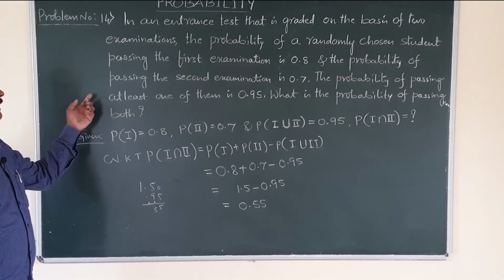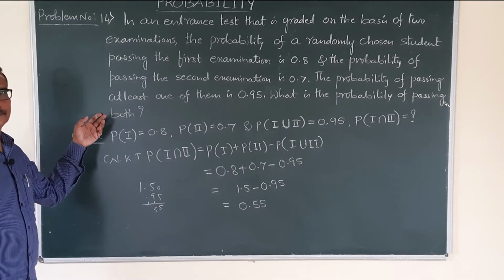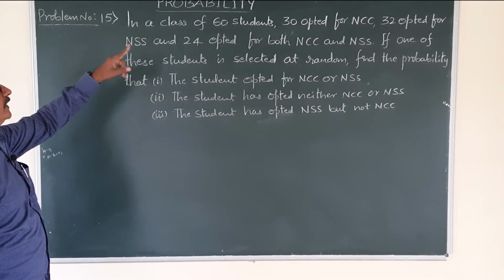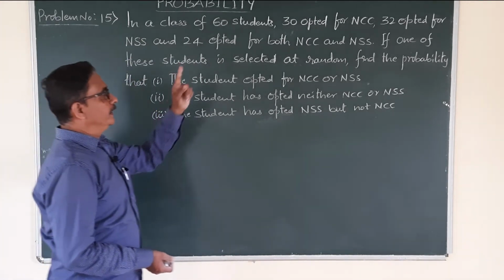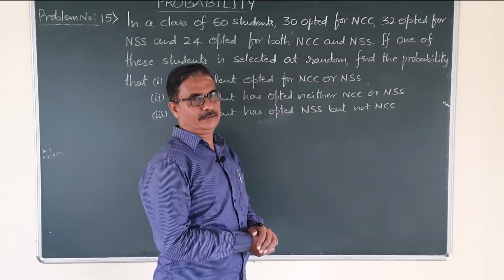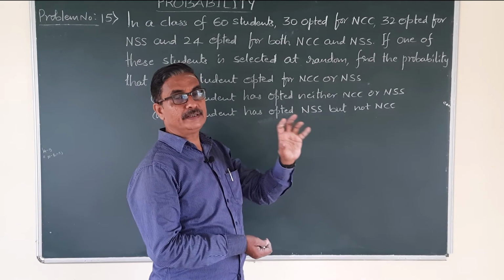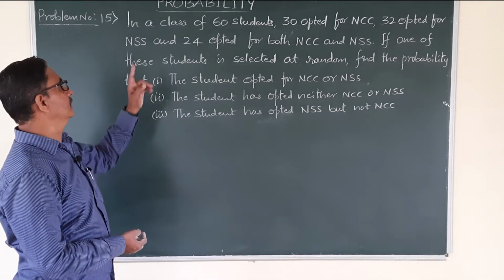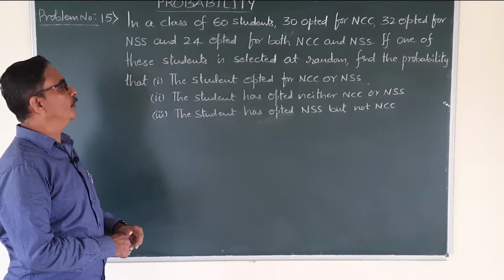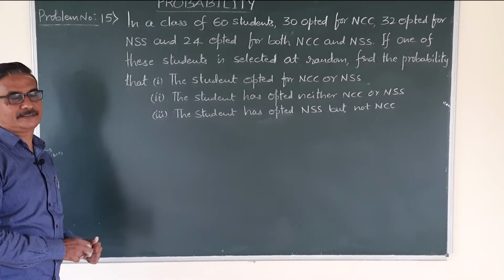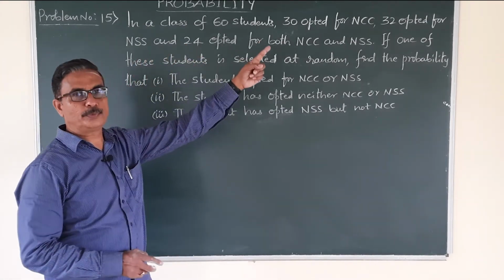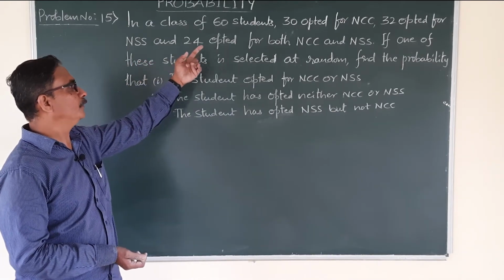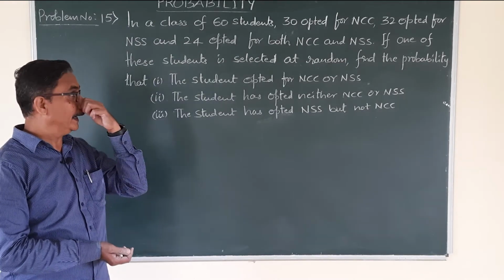So each problem carries 2 or 3 marks. Okay. Yes, one more problem. In a class of 60 students, 30 students opted for NCC, 32 students opted for NSS and 24 students opted for both NCC and NSS.